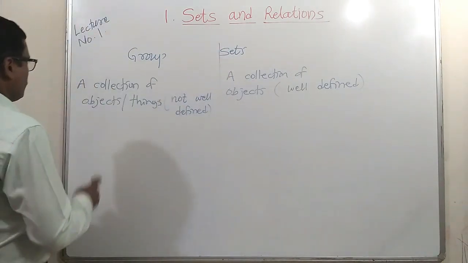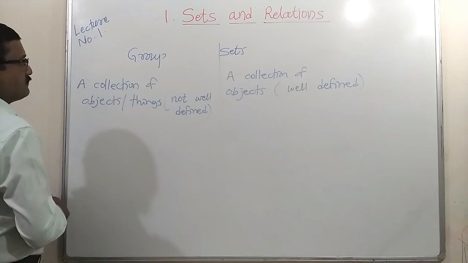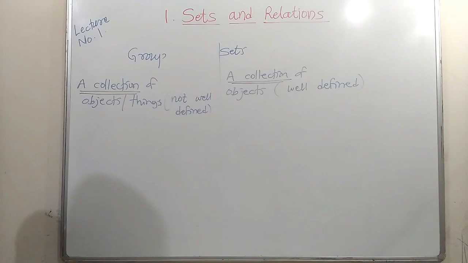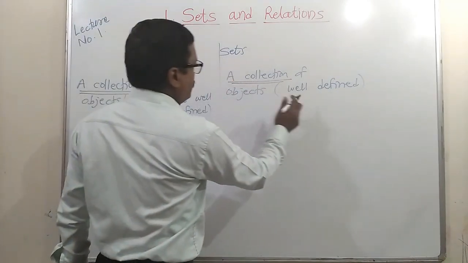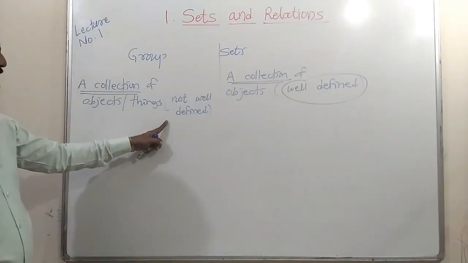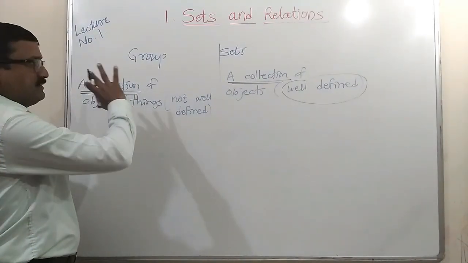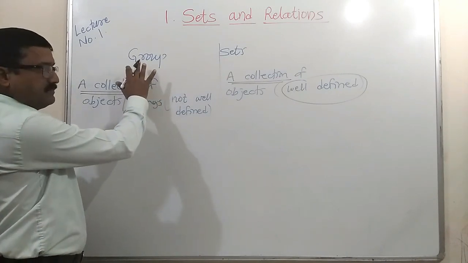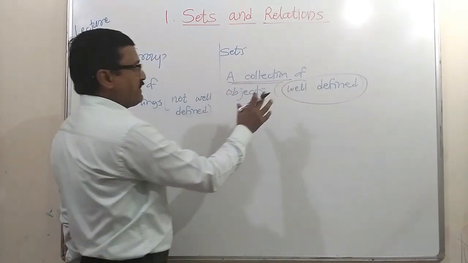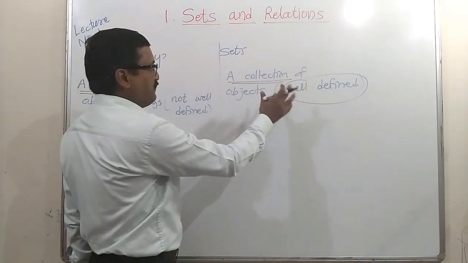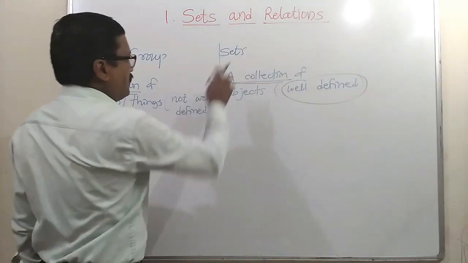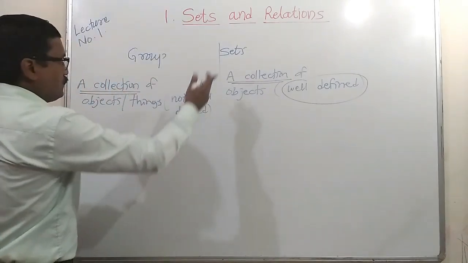Both are collections. Randomly, if you take a number of things, then it forms a group. But applying a certain condition or characteristic, if you collect the objects, then it is called a set.